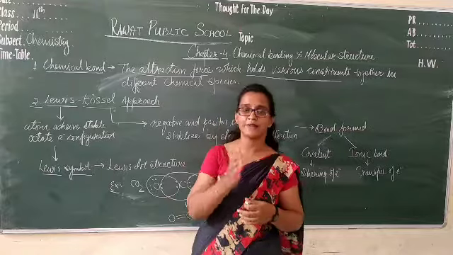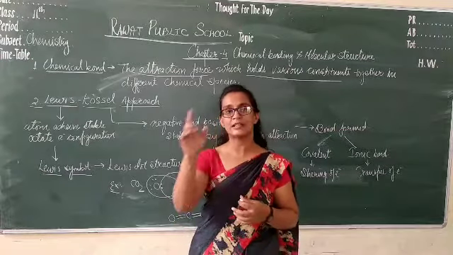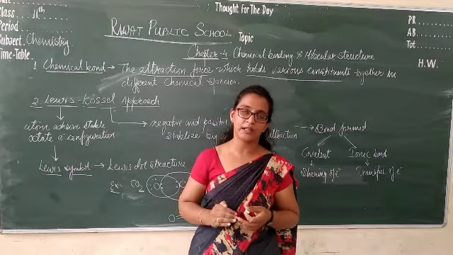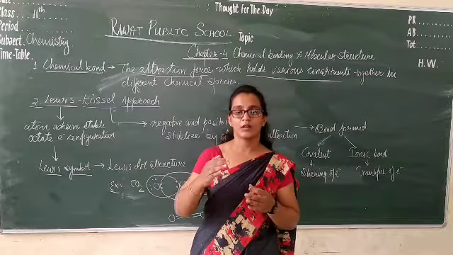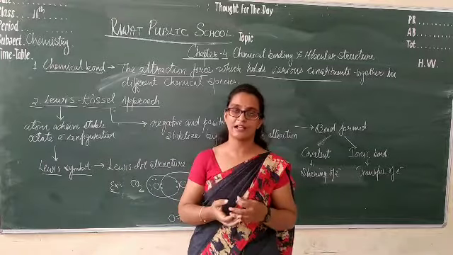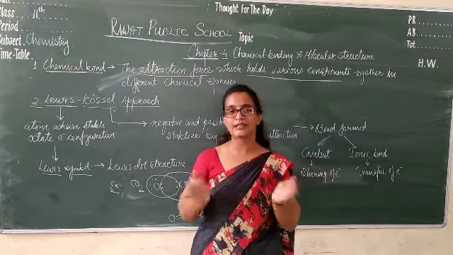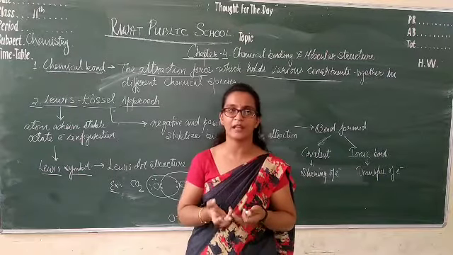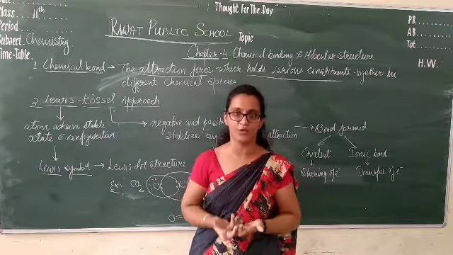Every atom needs to complete its octet, and to do that it will react, share, or donate its electrons. And when there is sharing or transferring of electrons, there is a kind of attraction force.